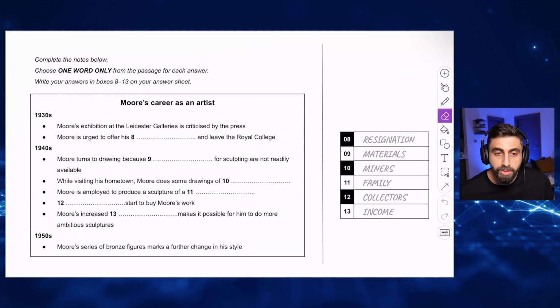This is what they care about. Even if the question booklet is empty, this is what's important. So resignation in block letters, materials in block letters, minors in block letters, family in block letters, collectors in block letters, income in block letters.